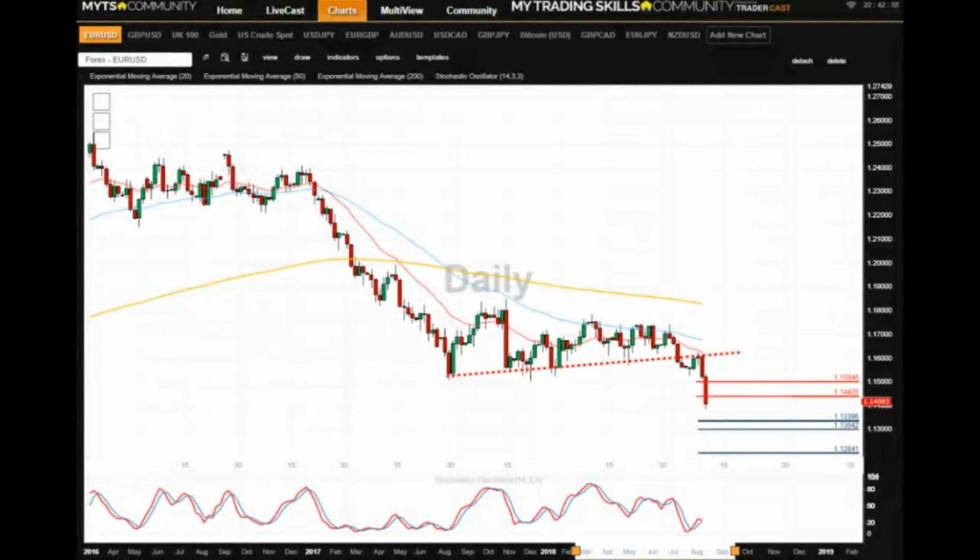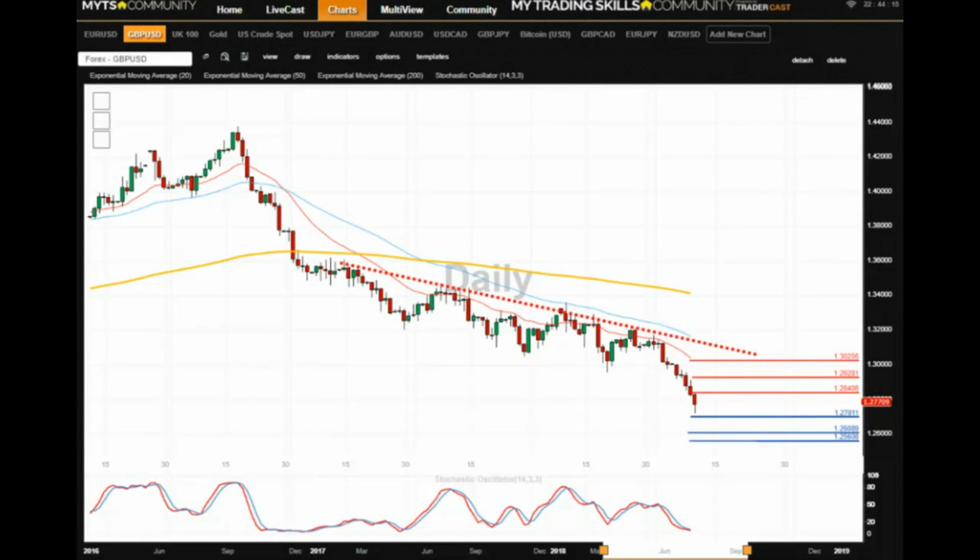Now, let's take a look at some charts and start with euro dollar. Current price action appears bearish below 1.1440 resistance level, targeting downside supports at 1.1340, followed by 1.13 and also 1.12 levels. Alternatively, confirmed breakout above current upside resistance at 1.1440 and the daily close higher would open up the way for the retest of additional upside resistances at 1.15 followed by 1.1550.